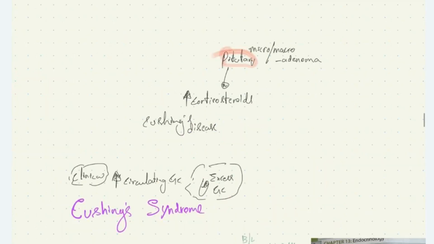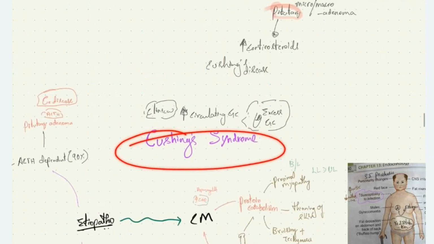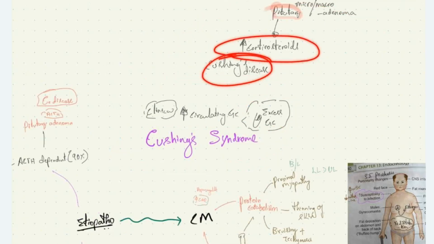If the increased glucocorticoid level is caused by a pituitary microadenoma or macroadenoma secreting increased ACTH, causing an increased level of cortisol, it is called Cushing's disease. Cushing syndrome includes both exogenous and endogenous causes, whereas Cushing's disease is the disease where the corticosteroid levels are increased due to a pituitary micro or macroadenoma.